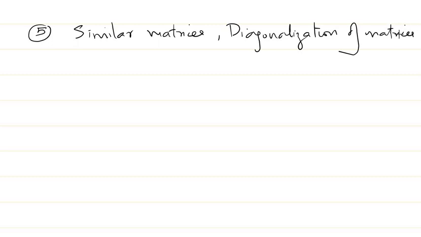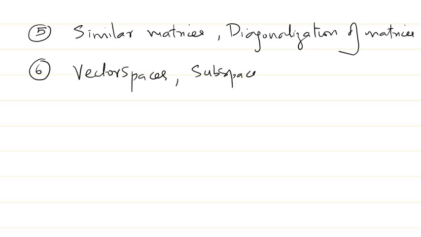And after that we'll directly move on to vector spaces, subspaces, and all the concepts related to that. And in the end we'll be looking at linear transformations.